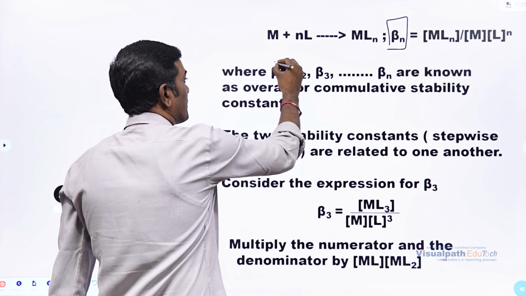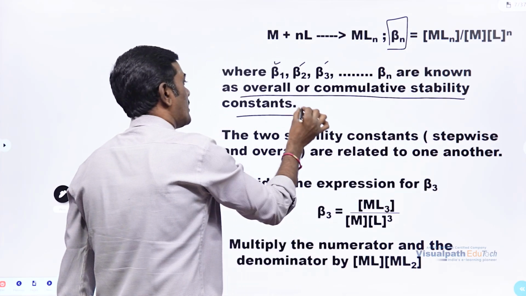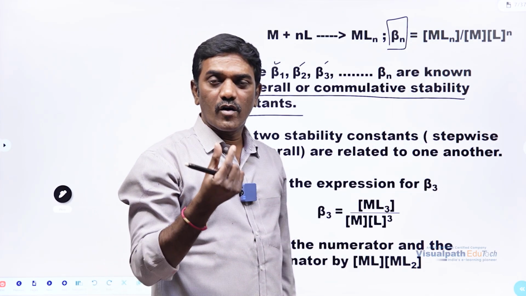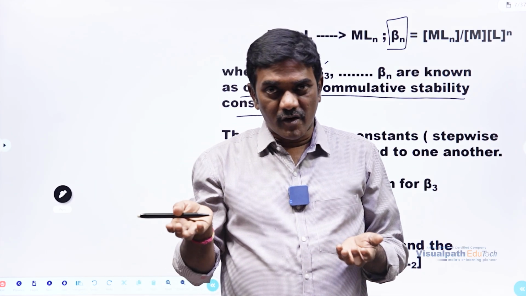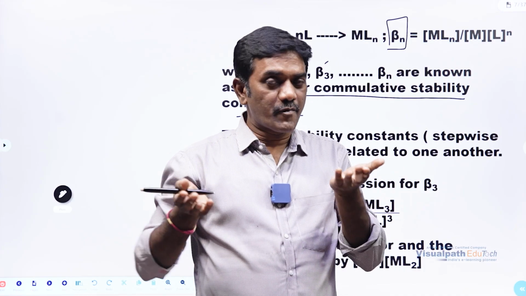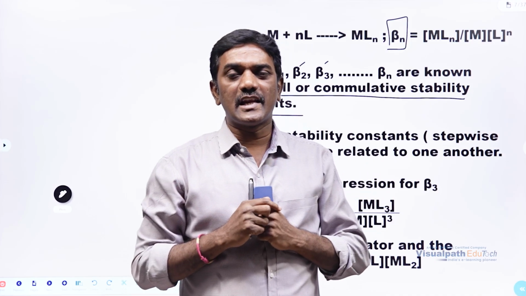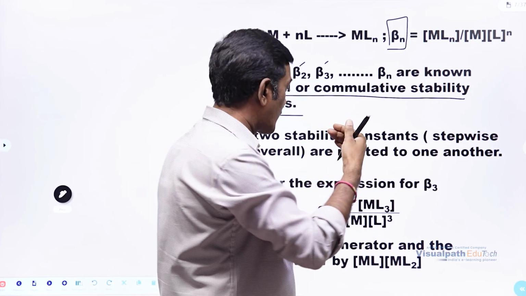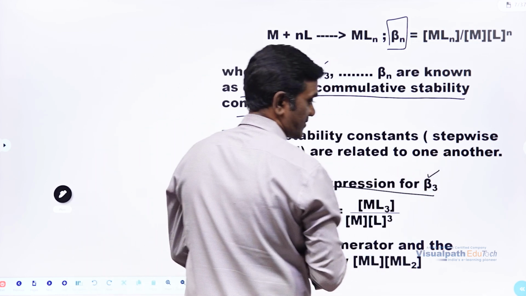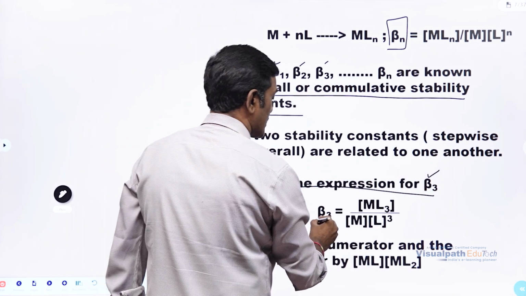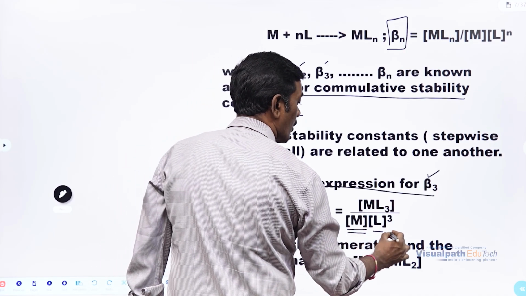Now here, beta 1, beta 2, beta 3, beta n are what? They are overall stability constants or cumulative stability constants. Now there will be a relation between the stepwise stability constant and the cumulative stability constant. That relation we are going to get from this particular equation. So here, let us consider this expression for beta 3, cumulative stability constant. What is the formula? ML3 divided by concentration of M into concentration of L whole power 3.